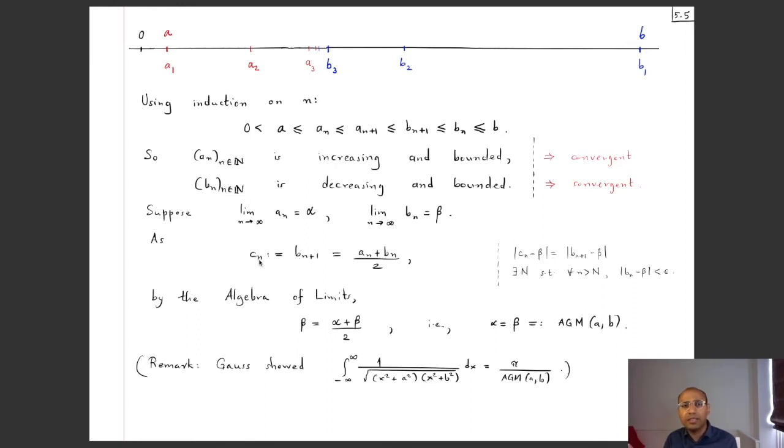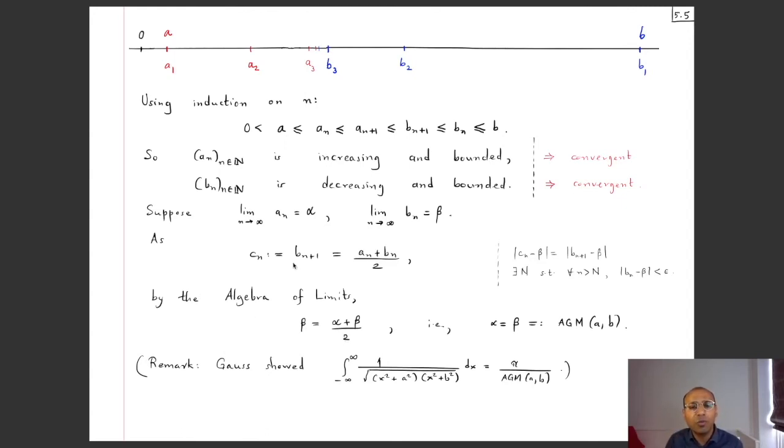So Cn is basically the sequence B2, B3, B4 and so on. So it starts from B2 instead of B1. But of course, if the sequence B1, B2, B3 is convergent with limit beta, this sequence will also be convergent with limit beta, right? So by the uniqueness of limits, we'll get beta is equal to (alpha plus beta) by 2, and that will give us alpha is equal to beta.